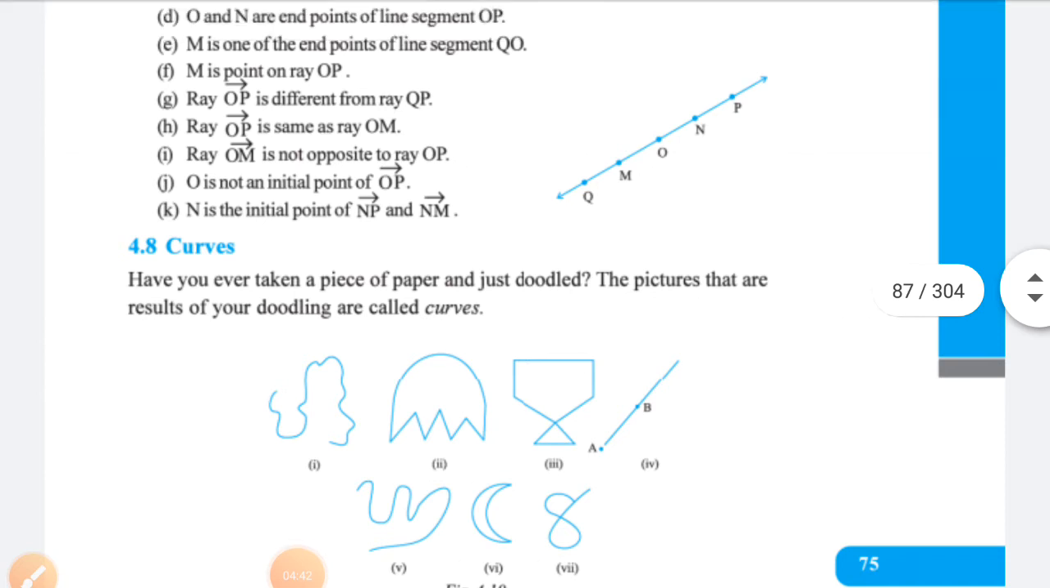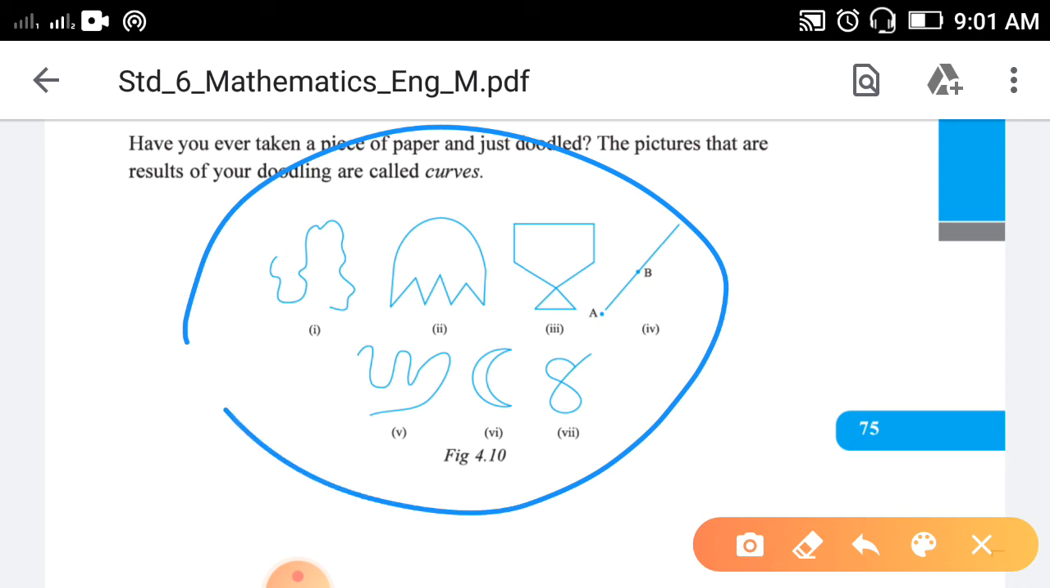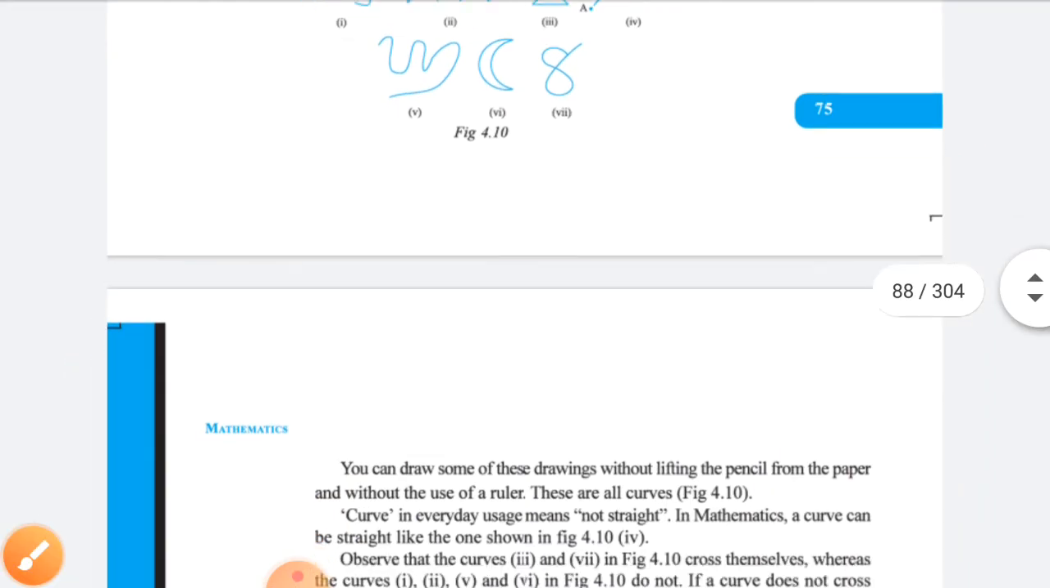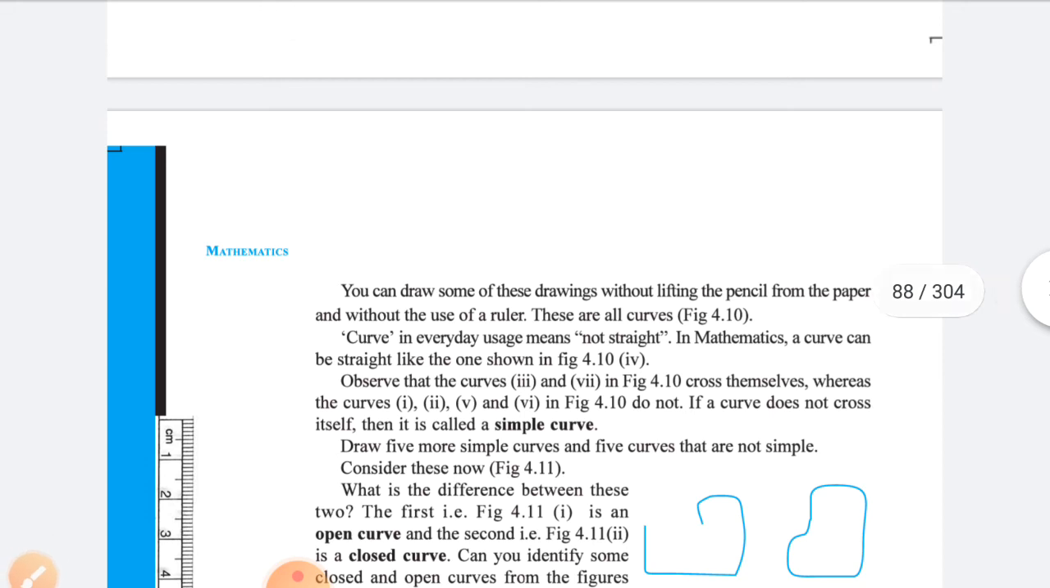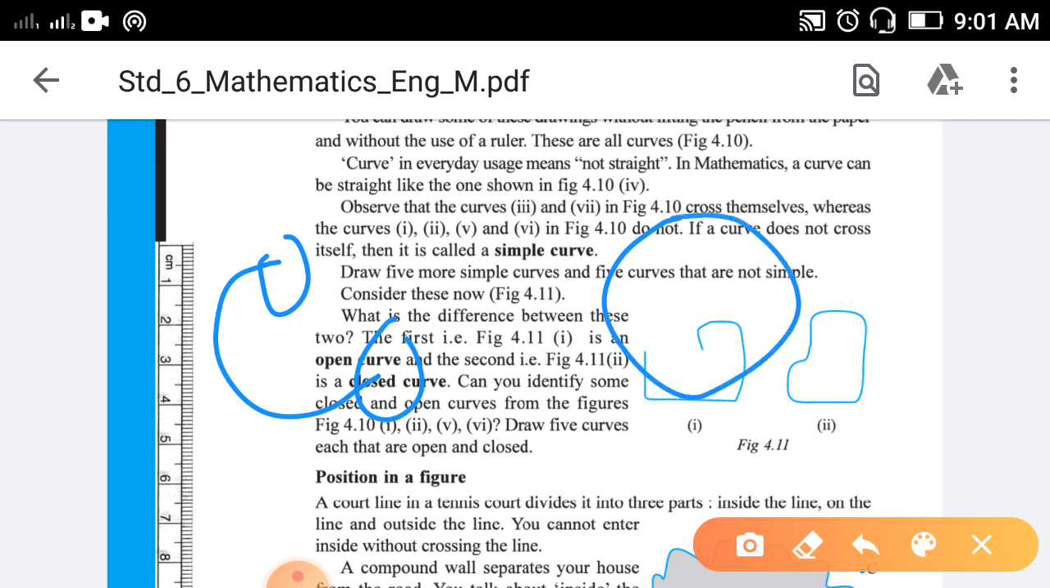Now, let us understand what a curve is. Here are some curves I have given. What is the meaning of curve? In general, curve means not straight. Now there are two types of curves, open curve and closed curve. If I draw this one, then that is an open curve. Why? Because its beginning point and end point are not the same. Both are not meeting each other. And this circle is a closed curve because the end point and starting point are the same.